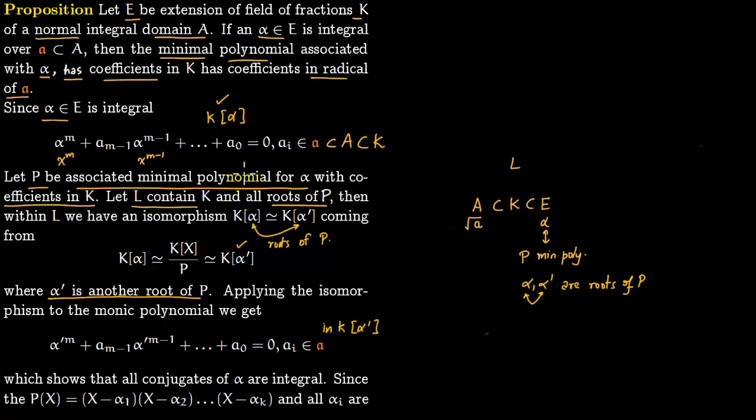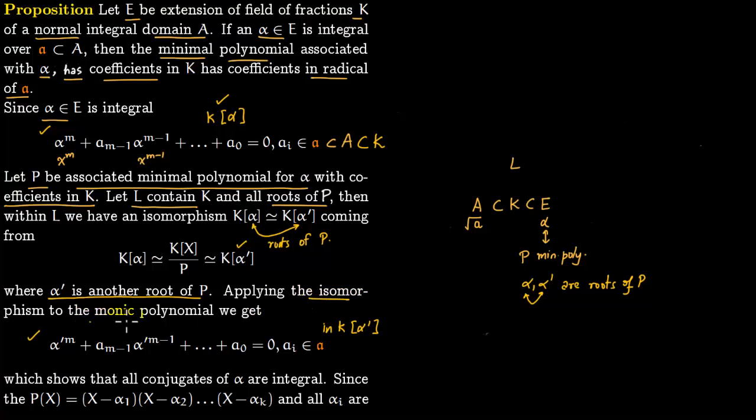So what we have done, we've done nothing. It is an isomorphism k(alpha) to k(alpha prime). So everything is constant except alpha is changed to alpha prime. Everything else is the same. Now we have carried this equation to this equation, but now it shows that alpha prime is also integral because it is satisfying the same equation.